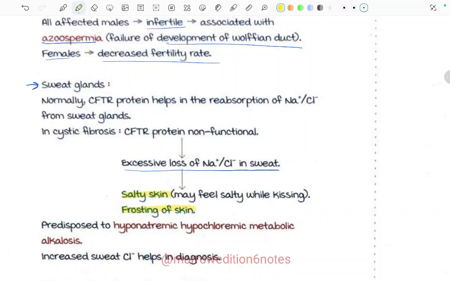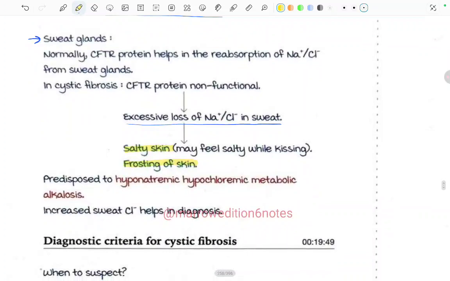Predisposed to hyponatremic, hypochloremic metabolic alkalosis. You have to remember this, because sodium and chloride are being lost, so there will be the deficiency: hyponatremia, hypochloremia, and metabolic alkalosis. Increased sweat chloride helps in the diagnosis, right?